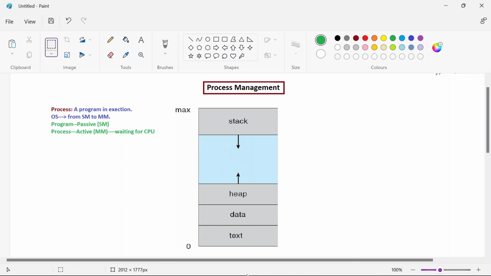So here you can observe in the memory, the 0 and max represent the minimum address value and the maximum address value. The maximum address value we cannot fix. It depends upon your memory size. That's why it is represented as max there. It differs from memory to memory, depending on what size of memory we are using. So 0 represents the minimum size, max represents the maximum size.